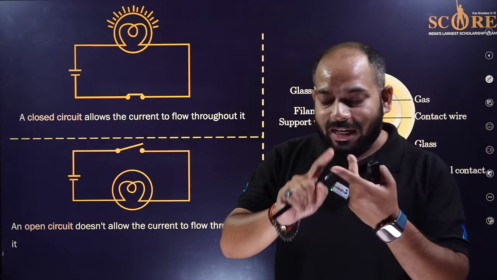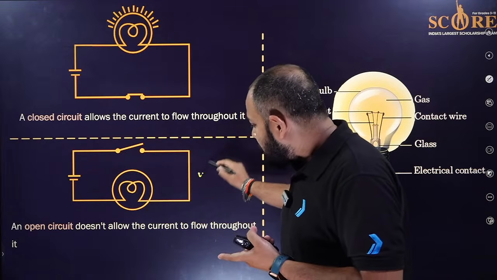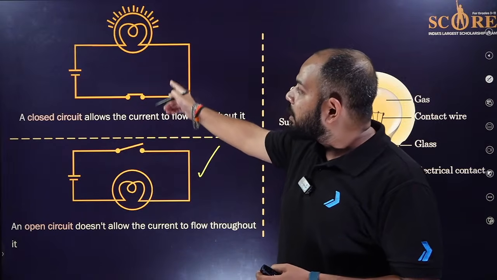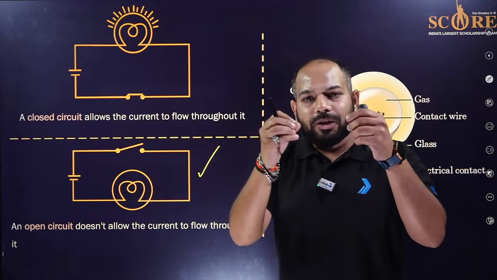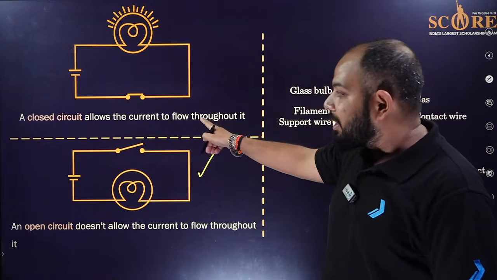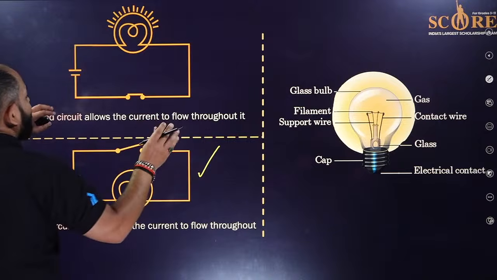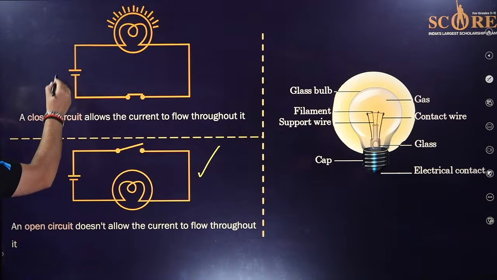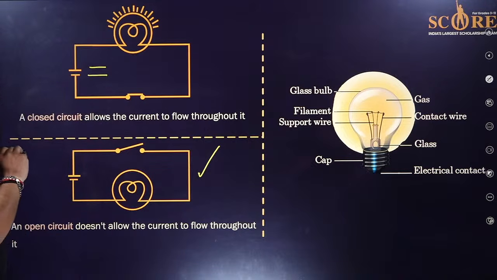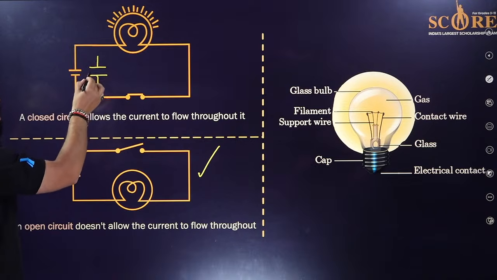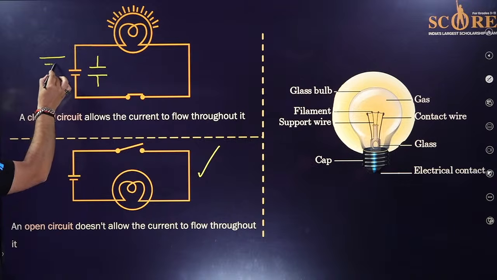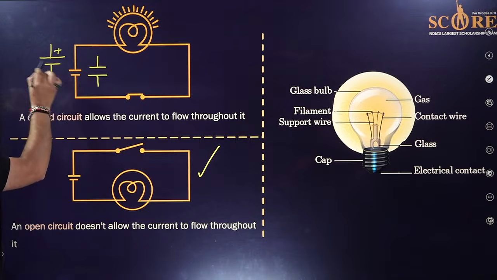I told you, if there is an open circuit like this one, current won't flow and the bulb won't glow. If the circuit is closed, then only the bulb will glow, or whatever load or appliance you are keeping will work only when the circuit is closed. Do not ever mark it correct if it is formed like this. If two parallel lines seem to be there, never mark it as a battery or cell. One should be longer, one should be smaller. Then only it shows the battery or the cell.